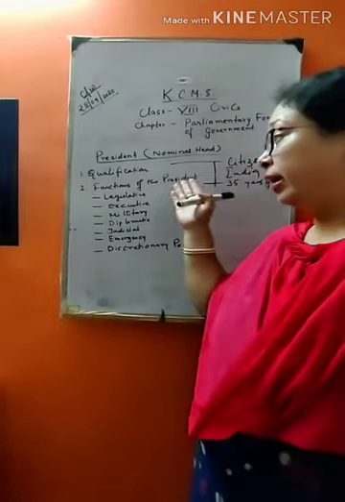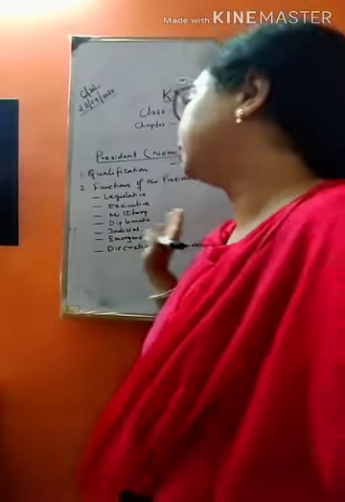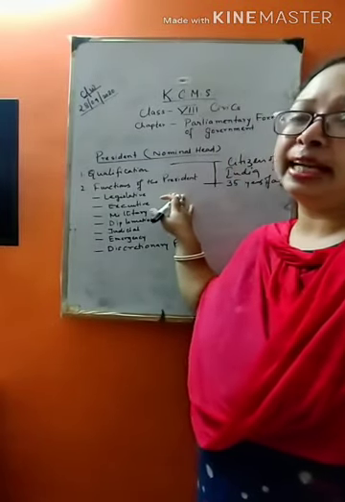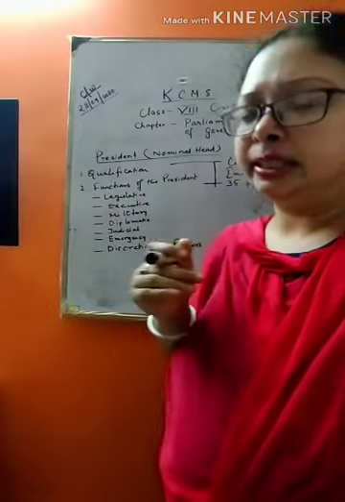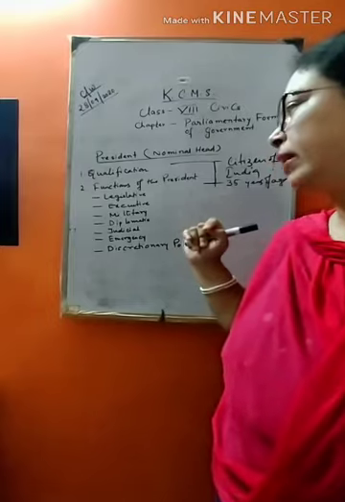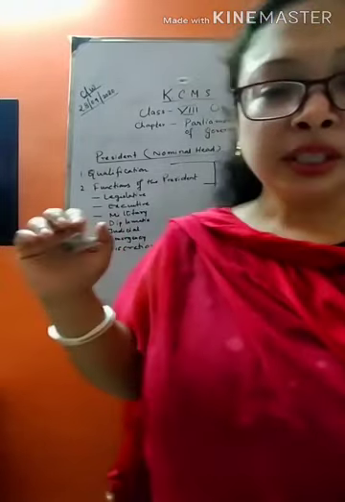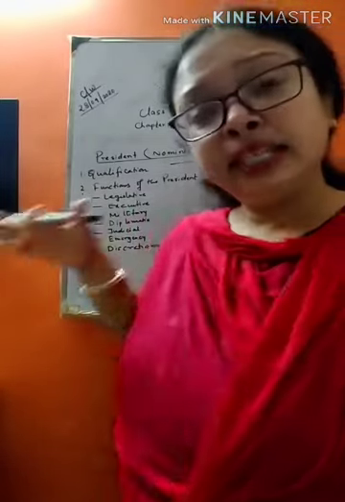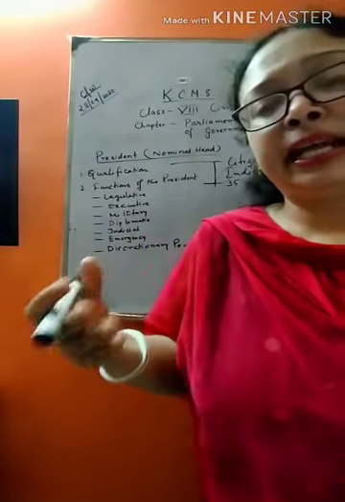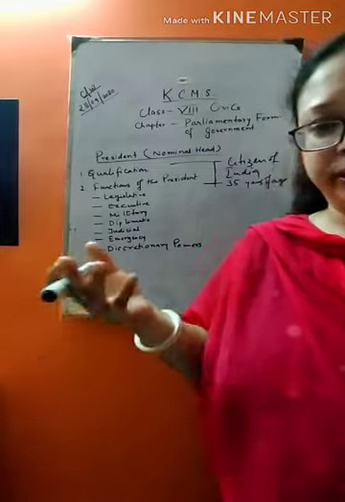Now we'll read about the powers and functions of the president. First, we'll deal with the legislative power of the president. We know that we have 3 organs of the government: legislative, executive and judicial. As the name suggests, the legislature makes the laws.